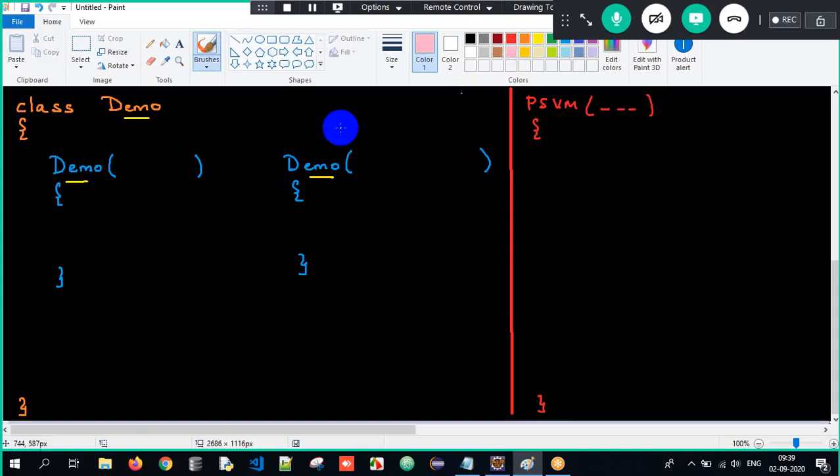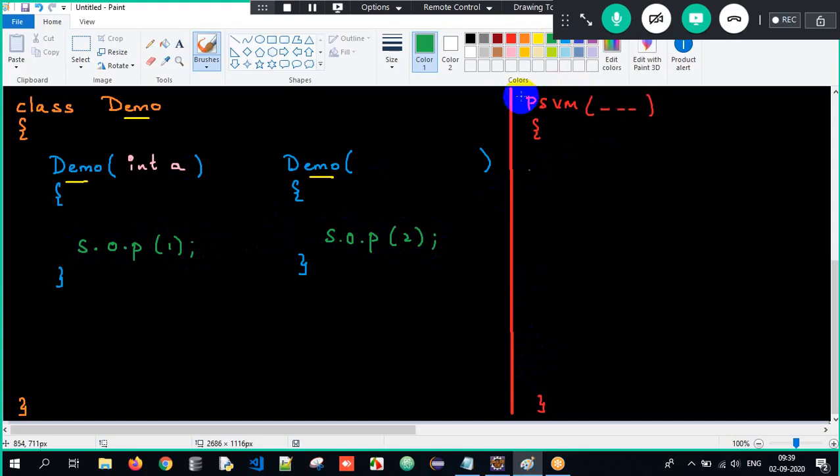Therefore, now I just pass it as int a. Now is it valid? Absolutely. Why? Sir, there is a change in the number of arguments. Perfect, guys. Now here I will just print, system dot out dot println, the output as 1. Now in the other constructor, print the output as 2.